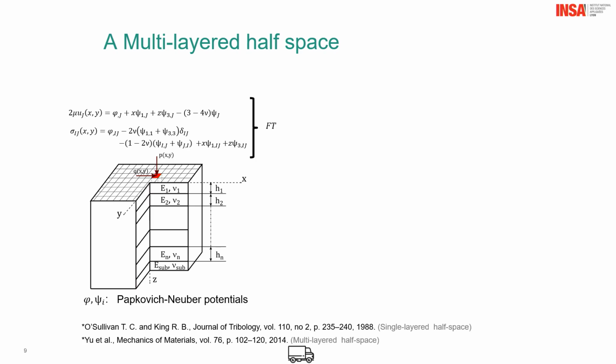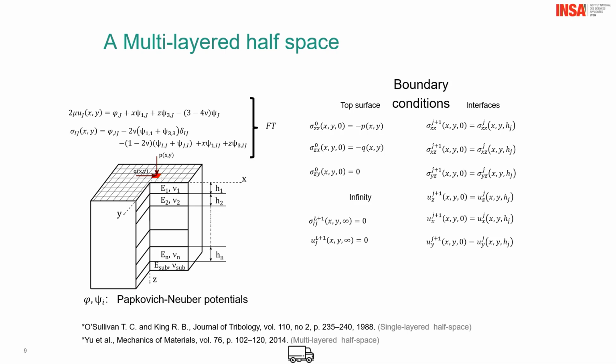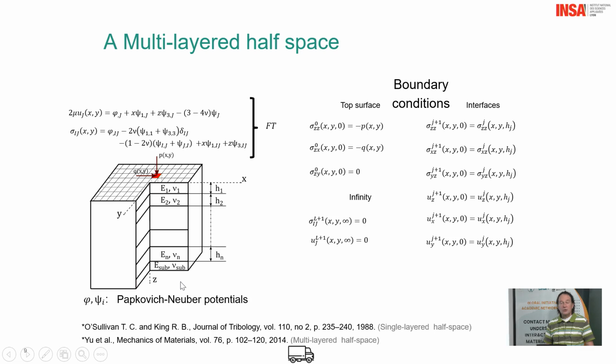Okay, now we have several layers. Then the FT means fast Fourier transform of that. Then we use, in fact, the Papkovich-Neuber potentials. This is the base of the method, and the method was proposed by O'Sullivan and King, as I said before, in 1988. This method has now been extended to viscoelastic materials.